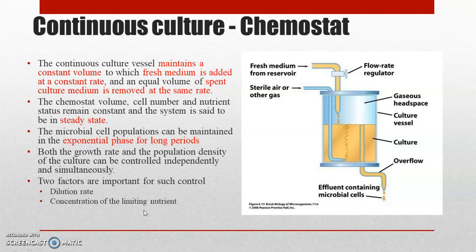So by adjusting the concentration of this growth factor, we can influence the growth rate. If the concentration of the nutrient is limited, then the growth rate will be less, and if a sufficient amount of limiting nutrients is available in the medium, then the growth rate will be more.